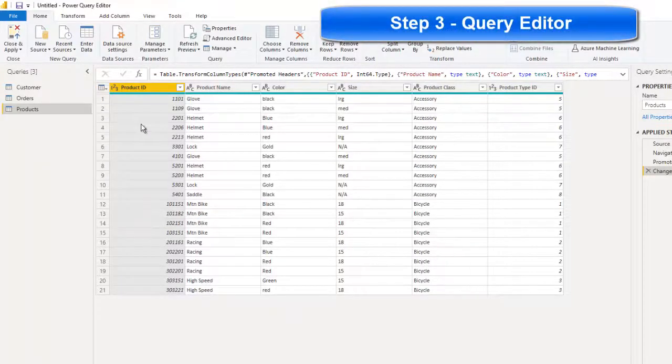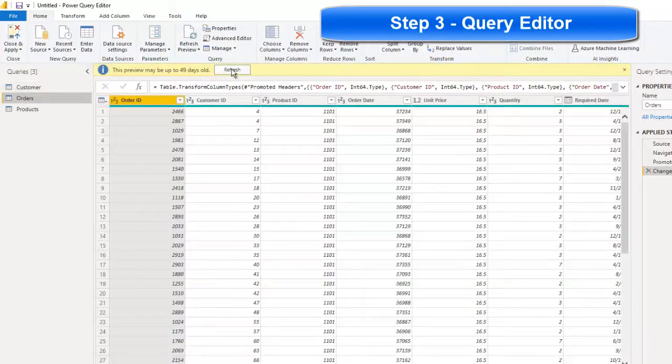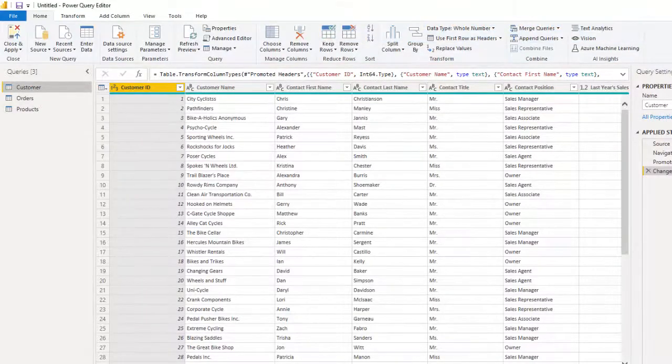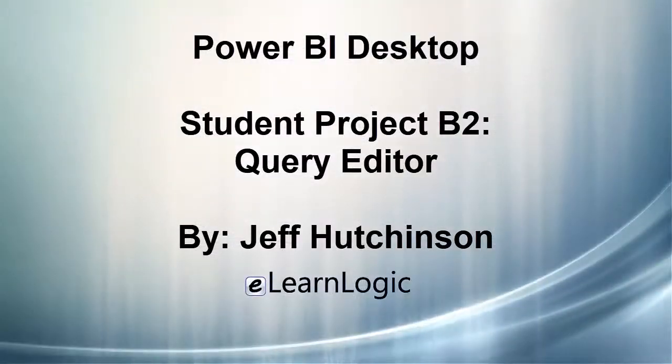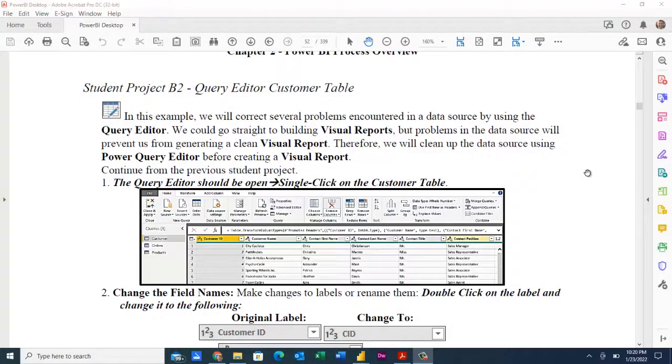That opens up the Power Query Editor, and here's your customers table, your orders table, and your products table in the Power BI Query Editor. In Student Project B2, we're going to go through and make some changes to the Query Editor to adjust the data source.